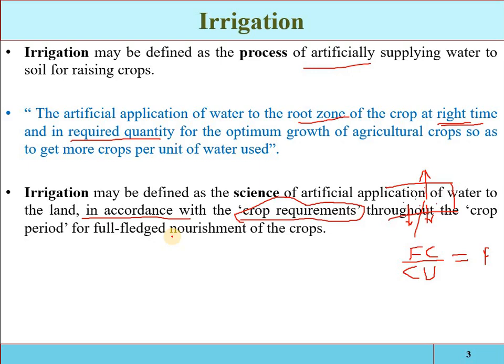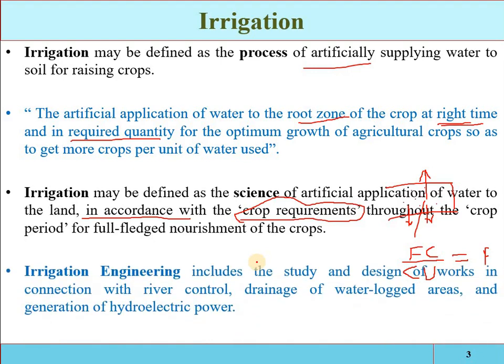So in a single sentence we can say that irrigation is provided to get the maximum possible yield from a specific area. The maximum possible yield will be obtained if the right amount of water is provided at the right time in the right place, and the right place is the root zone. So that is irrigation. Then what is irrigation engineering?